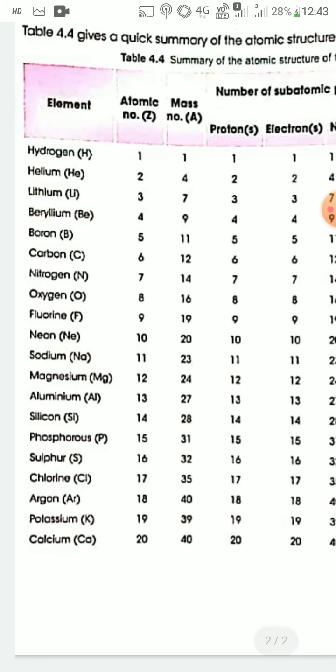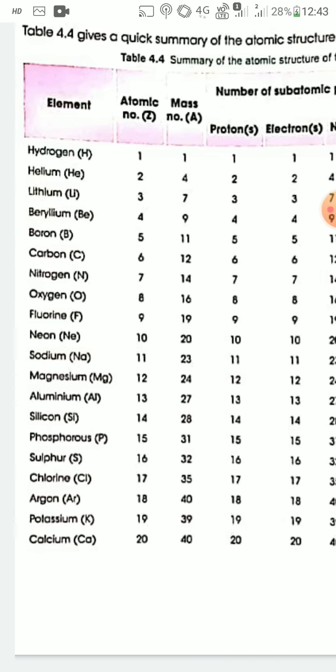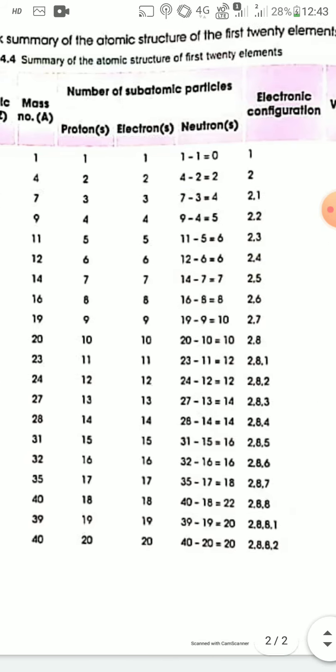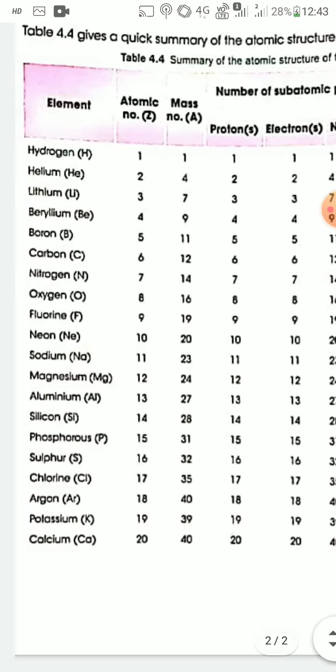And for the valency of sodium, atomic number is 11. So the number of electrons in a sodium atom is also 11. The electronic configuration of sodium is 2, 8, 1. As the outermost shell contains 1 electron, the valency of sodium is 1. And similarly, for the rest of the elements given here, valency is determined by the same rule.